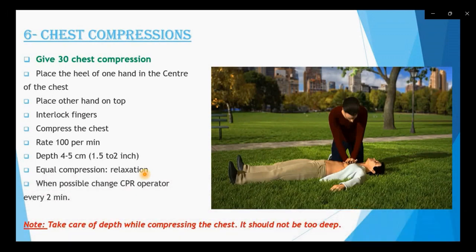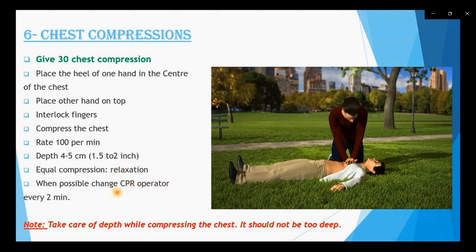If I talk about the note, in the note I have also mentioned to take care of the depth. While compressing the chest, it should not be too deep. Friends, while giving the chest compression, we have to be very careful about the depth. As I told, the compression ratio and relaxation ratio should be equal. It should not be too hard, otherwise there are chances of injury.